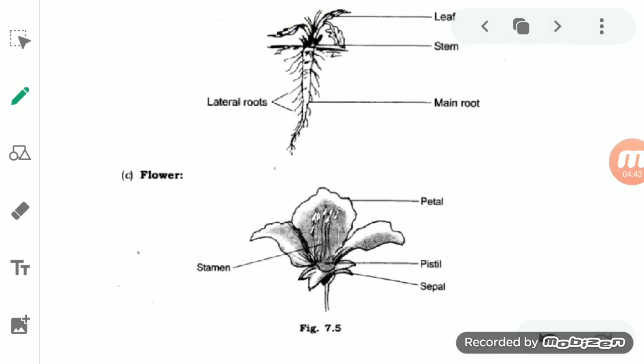In case of a taproot also you have to mention the main root and the lateral roots, which is very important, then the stem and the leaves. And finally the flower, which must contain all the parts including the sepals, the petals, stamens and the female part, which is known as carpel or pistil.